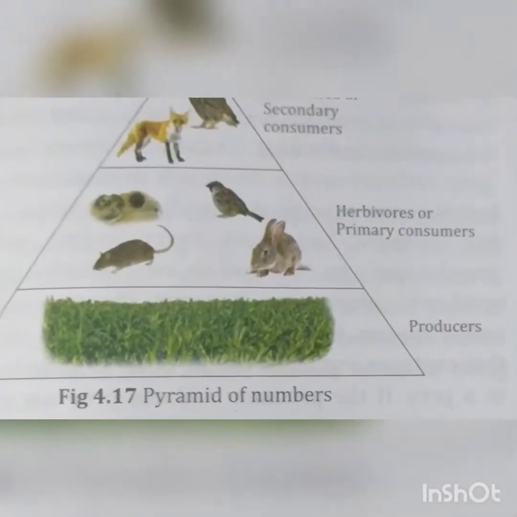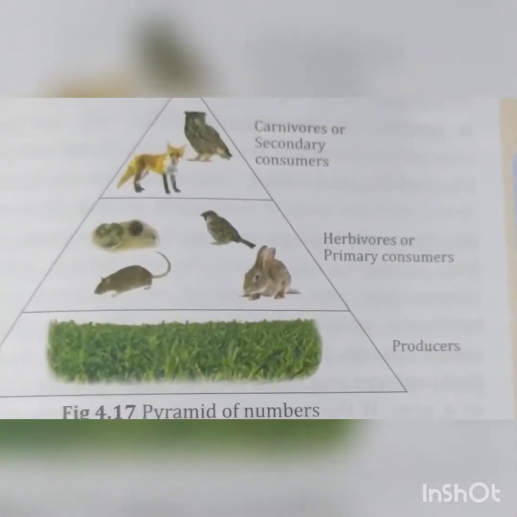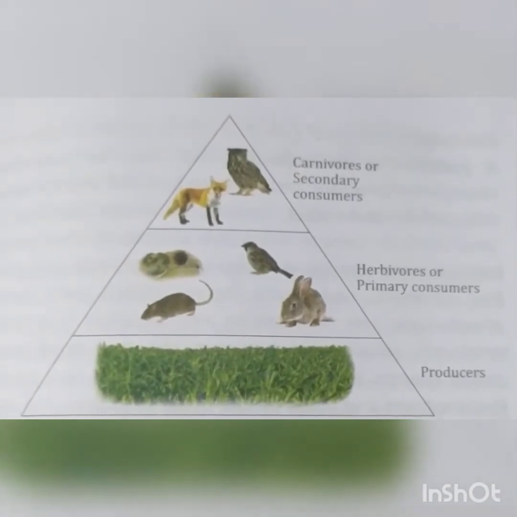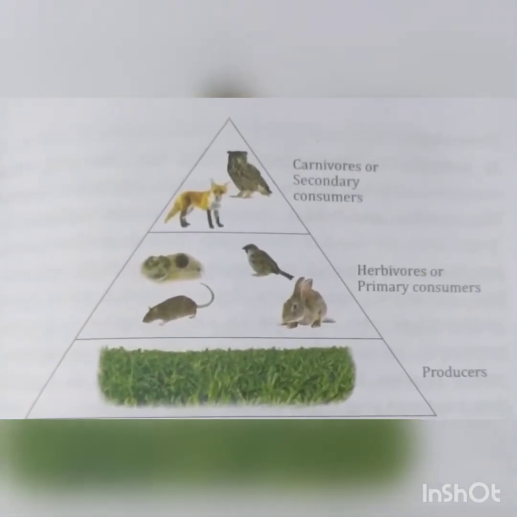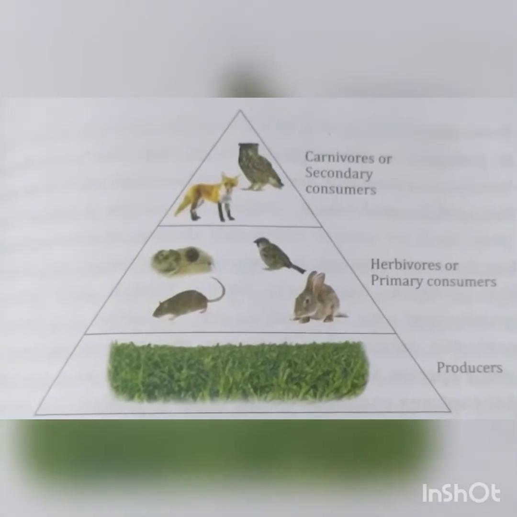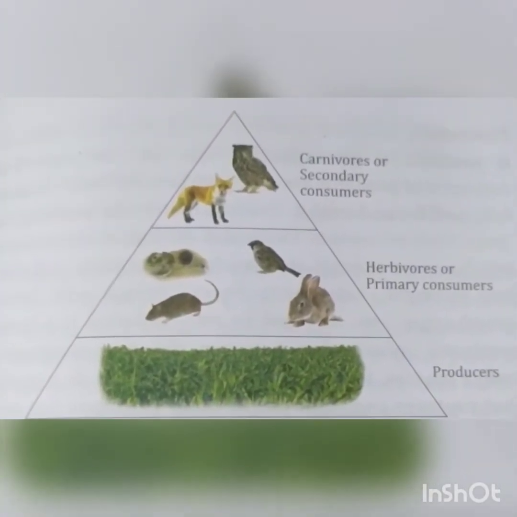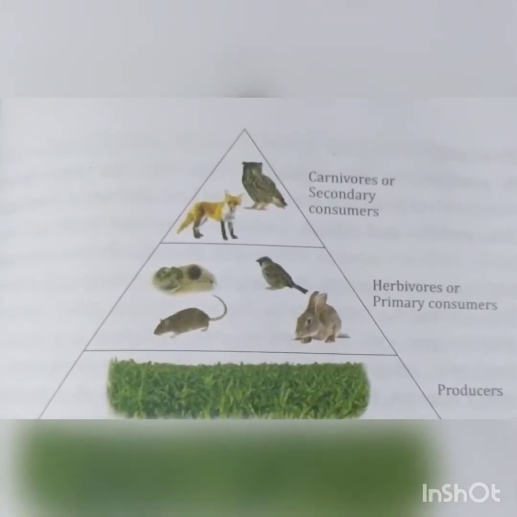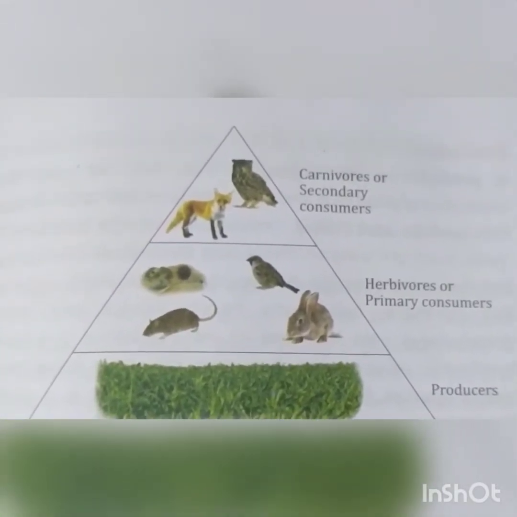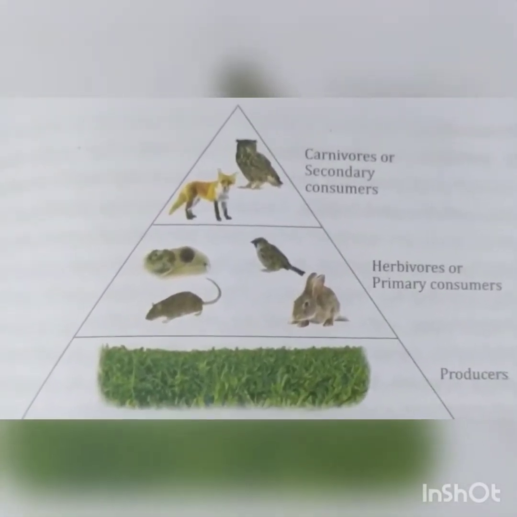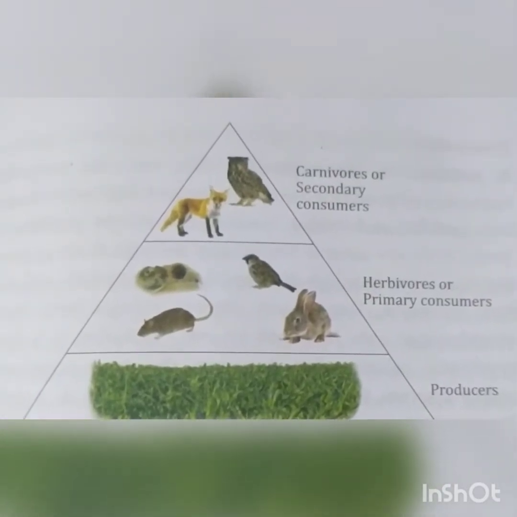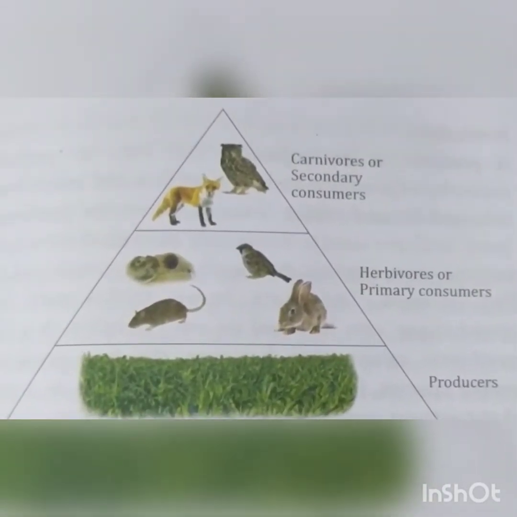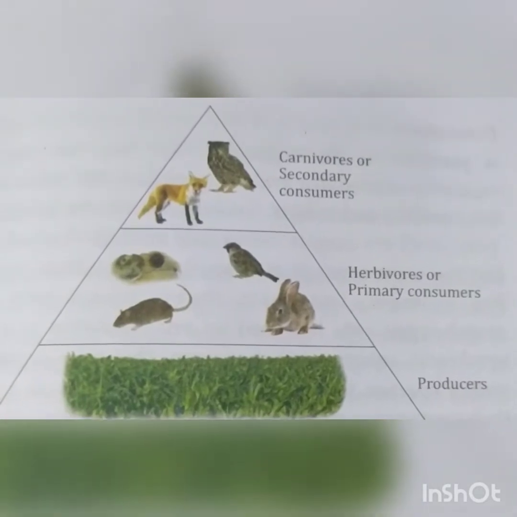Pyramid of numbers. It represents the total number of individuals of different species at each trophic level. In this type of pyramid, the number of individuals decreases from the lower trophic level as we move to the higher trophic level. This type of pyramid can be seen in the grassland ecosystem and the pond ecosystem.